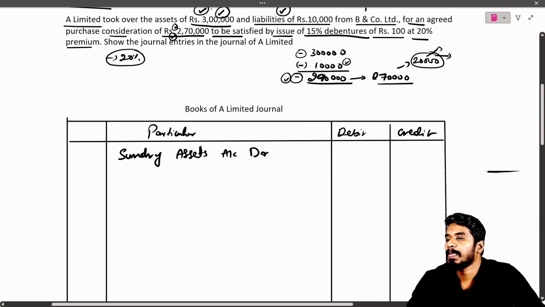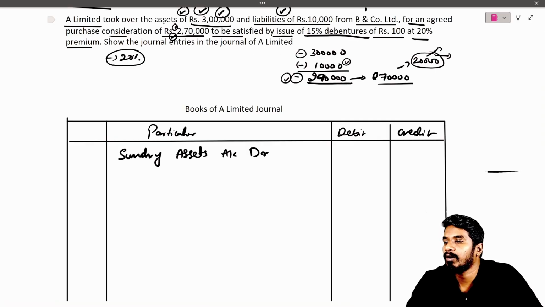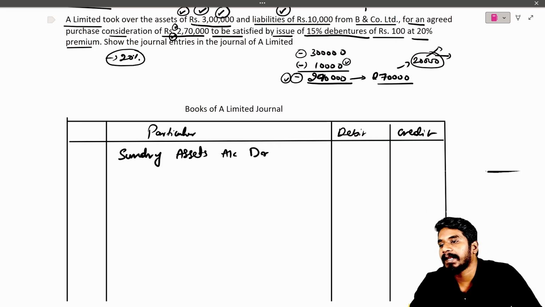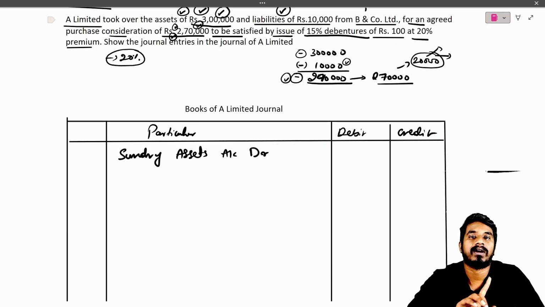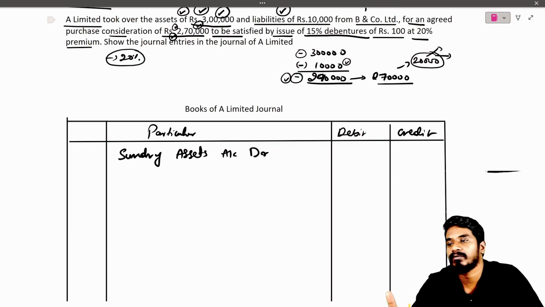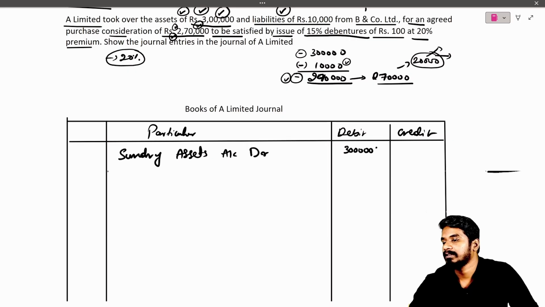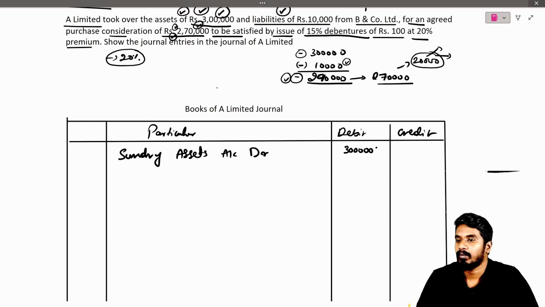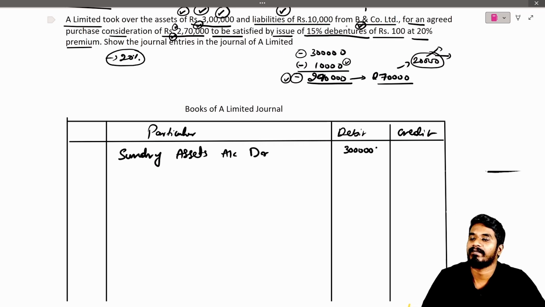So the first thing is we are receiving an asset for 3 lakh, correct? Do we need to record it in the books of accounts? Yes, obviously. So we will record it for 3 lakh only because the asset is worth 3 lakh. So let us write 3 lakh. Then we need to pay to B and Company Limited, that is our vendor.